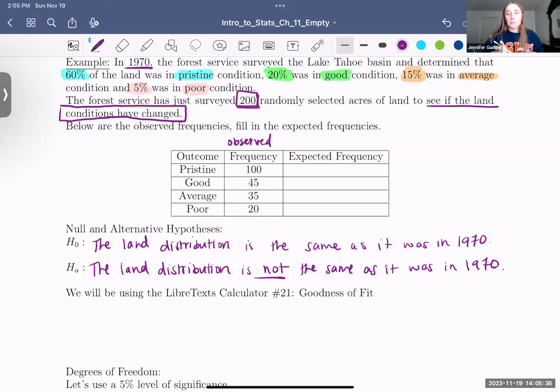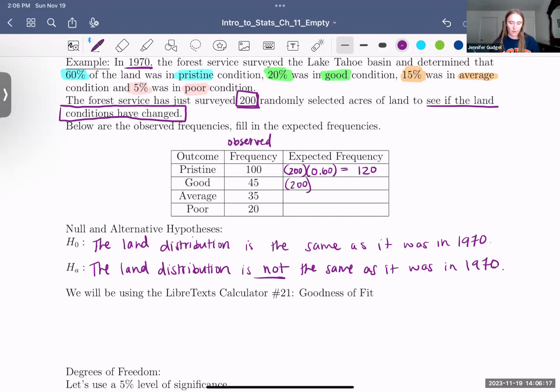All right, that 60% was pristine, 20% was good. So it's not that I'm writing in 60, 20, 15, and 5, because those are percentages. If it was 60%, that's 60% of the 200 acres that we looked at. So we have to find what 60% of 200 is. 60% of those 200 should have been pristine if it was indeed the same as it was in 1970. This is equal to 120.